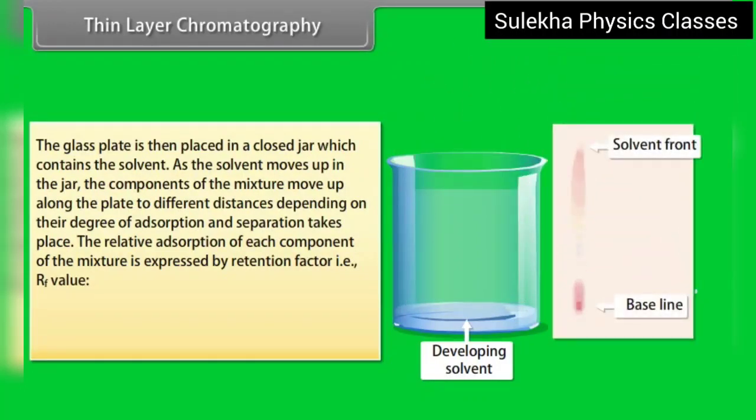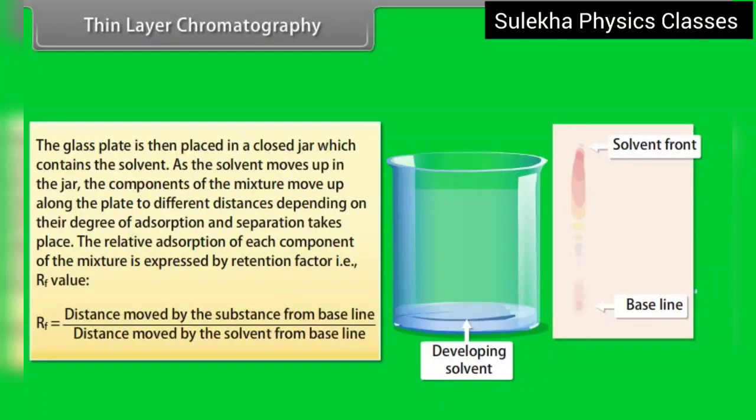The relative adsorption of each component of the mixture is expressed by the retention factor, that is the RF value, which can be given as RF equals the distance moved by the substance from the baseline divided by the distance moved by the solvent from the baseline.